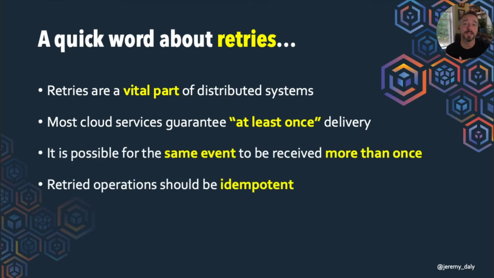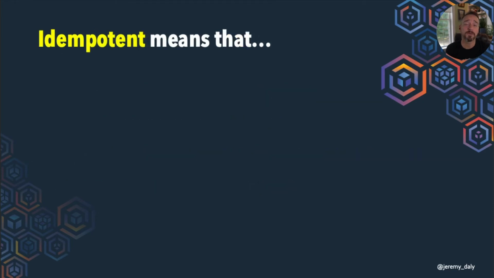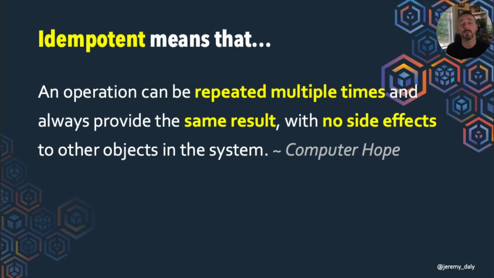So what we want to try to do for that is make sure that our retried events are idempotent. So we want to build in some logic, or use services that provide some logic, that allow us to make sure that if we submit the same event more than once, or our function receives the same event more than once, we don't reprocess that same event, or if we do, it will have no effect on the system.